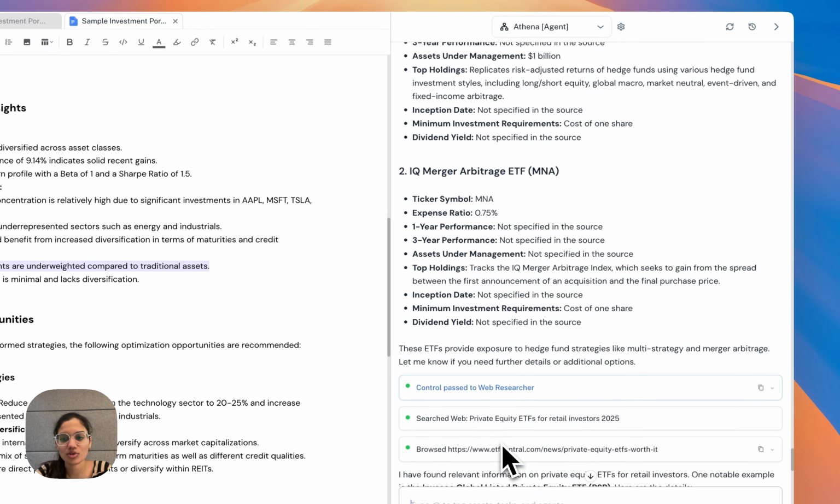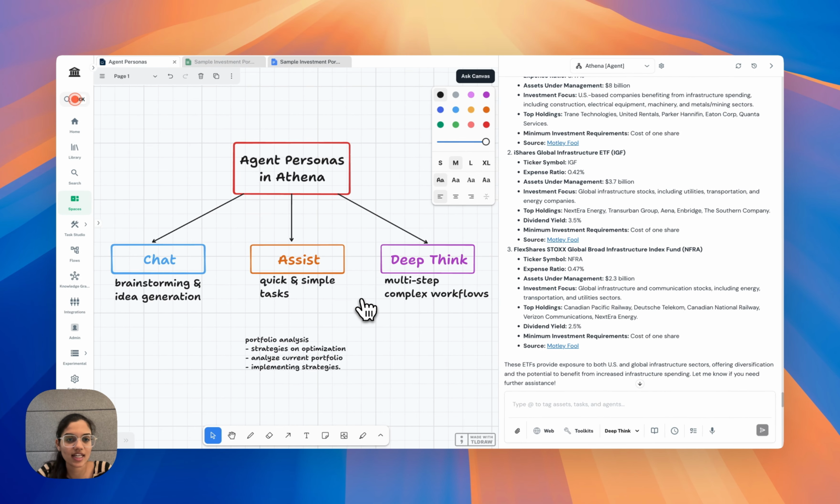This is how agent personas in Athena can be used to personalize your workflow assistance and help you with the level of your task, whether it be a simple chat assistance or deep research assistance in Athena.